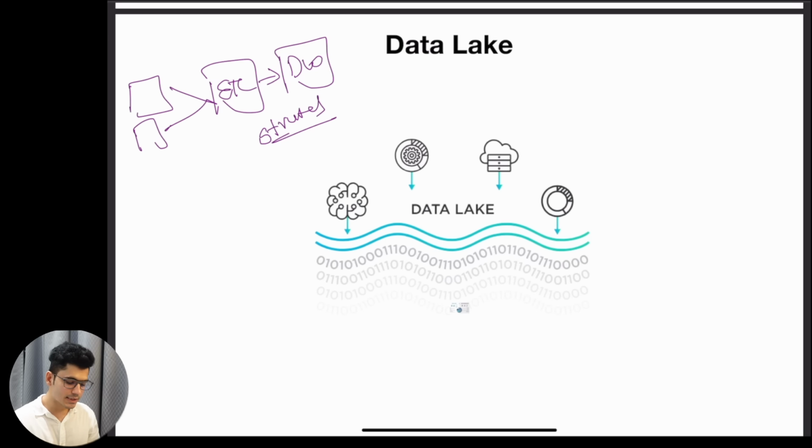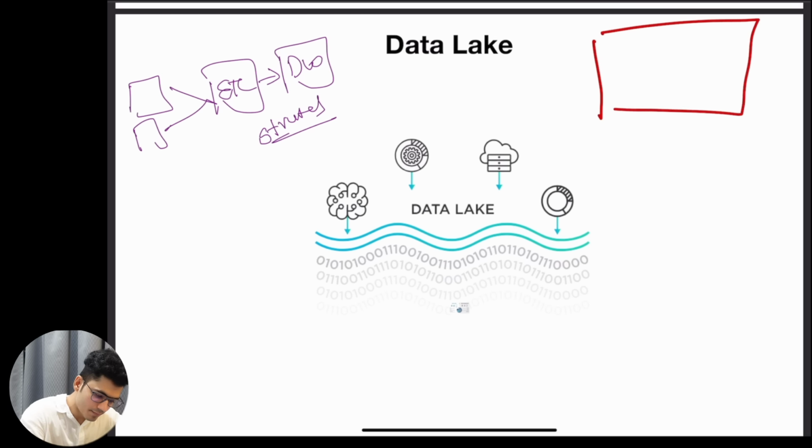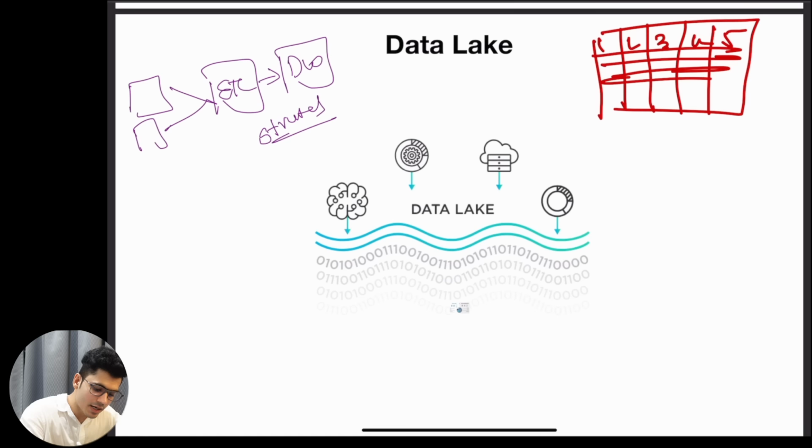So what that means is that every time you want to store your data, or make any changes, you have to make changes in the structure, and that is quite difficult to do. Think about this: I have a table with 5 columns and millions of rows.